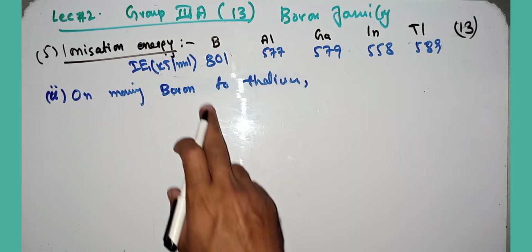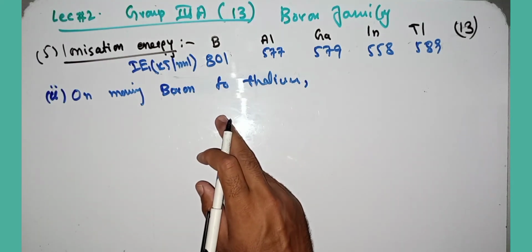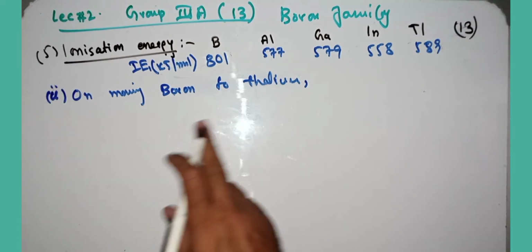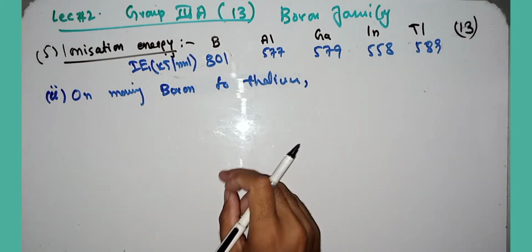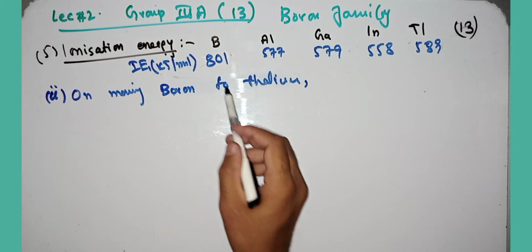So this is not a regular order. From boron to aluminum, the ionization energy decreases.